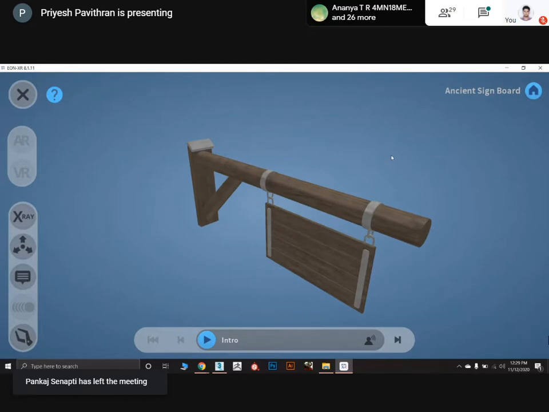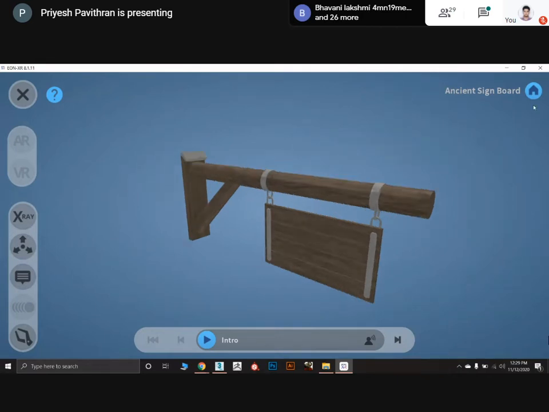Same, but without, you guys remember when we added our introduction part? That part we can play from here after creating a lesson. Remaining all the parts will remain the same. AR will be available in your mobile device, and VR you need a VR headset. Also the animation is disabled because you don't have any animation in your asset or lesson. The X-ray, explode, annotation, and move it manually stay the same.